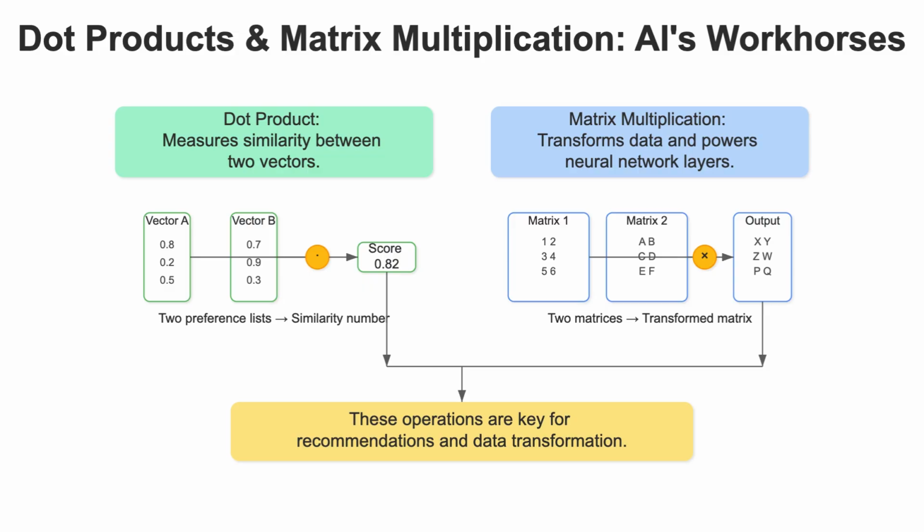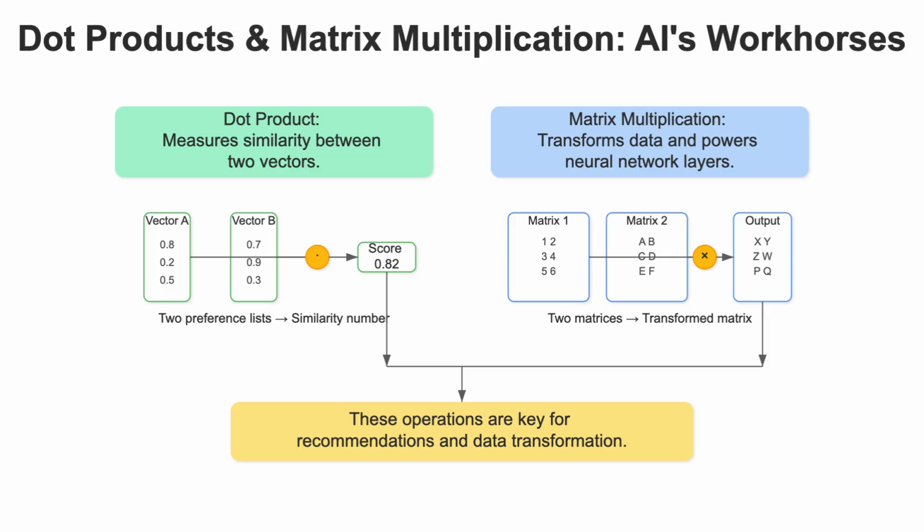Each layer in a neural network performs a matrix multiplication to transform data from one representation to another, learning complex patterns along the way. These two operations are fundamental to everything from search engines to advanced recommendation systems, enabling AI to measure relationships and transform data effectively.